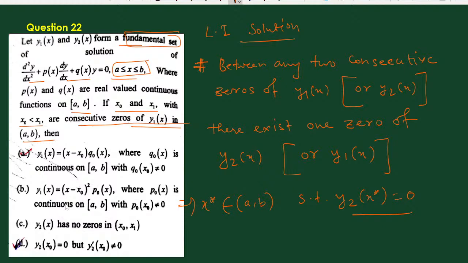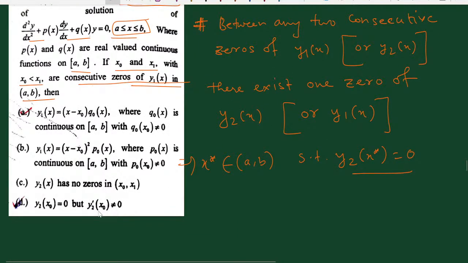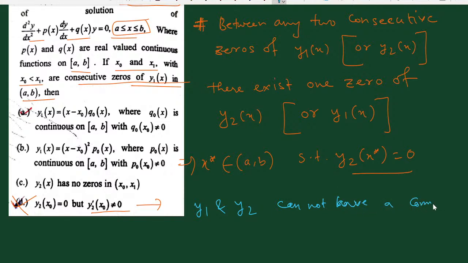So option D says y2(x0) equal to 0 but y2 dash x0 not equal to 0. We discard this option, since we know that y1 and y2, if they are linearly independent solutions, cannot have a common zero. It is given that y1 at x0 is equal to 0, since x0 and x1 are two consecutive zeros of y1, and y1 at x1 is also 0.